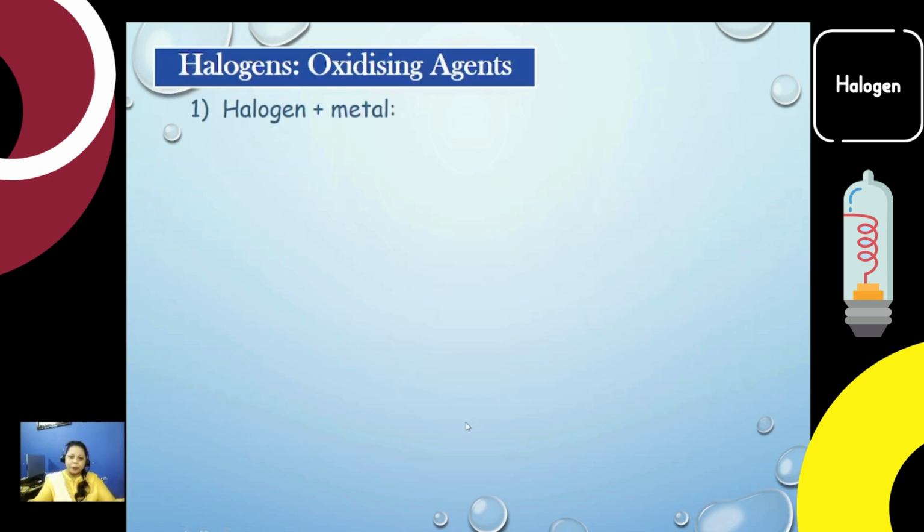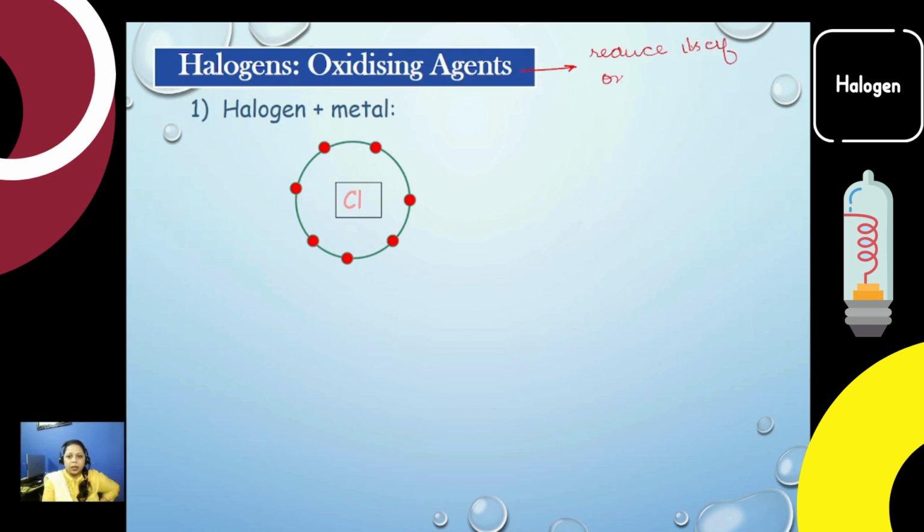Simple. So how do halogens act as oxidizing agents? It means it oxidizes others but reduces itself. How do we define an oxidizing agent? You must have learned, but here we need to explain everything. An oxidizing agent, if it's not clear to you, reduces itself but oxidizes others.